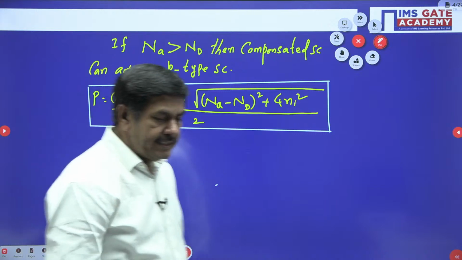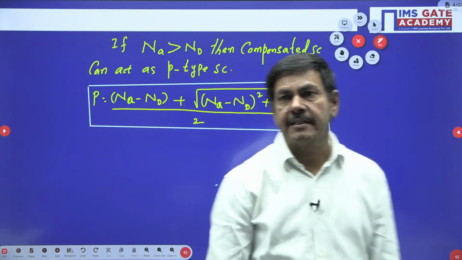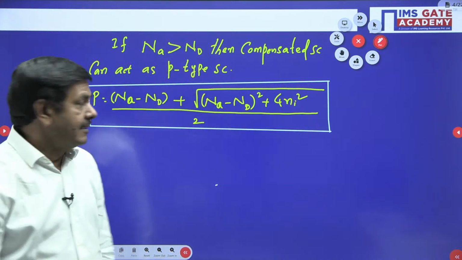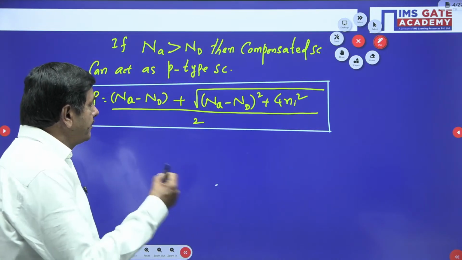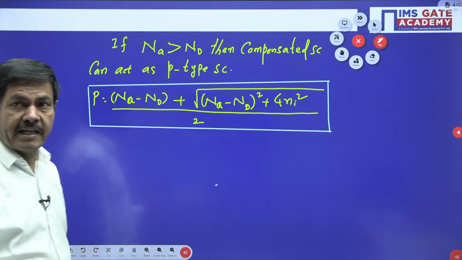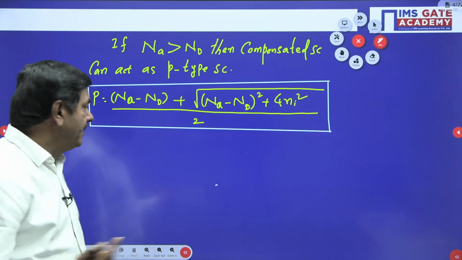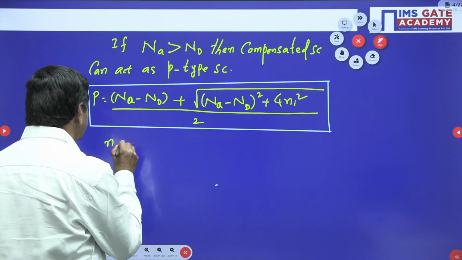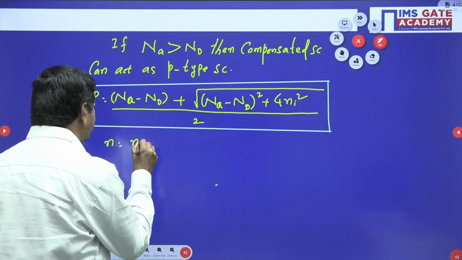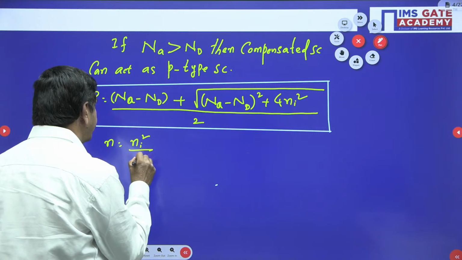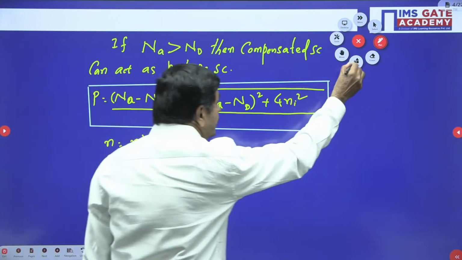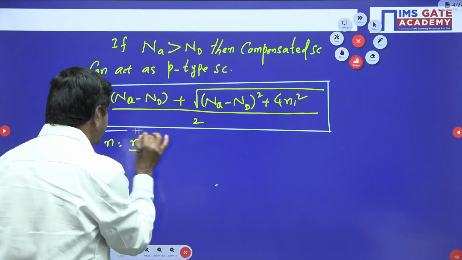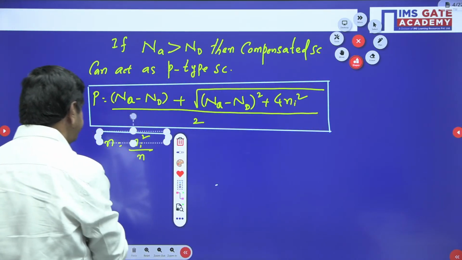Minority carriers in this compensated semiconductor are holes, you know very well. Sorry, electrons. The electron concentration is minority. Minority carriers can be calculated by the mass action law. So how can we find the electron concentration? By using the mass action law, Ni square by n. The formula you need to use to find out the results. This is one more formula you must remember.